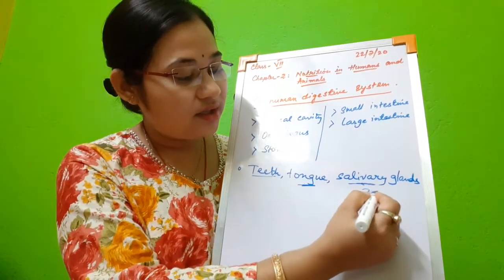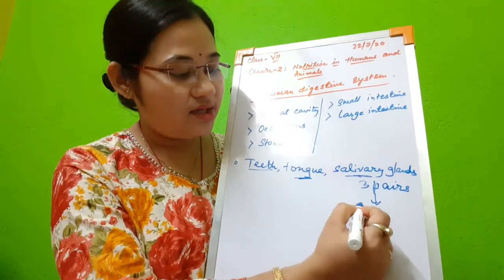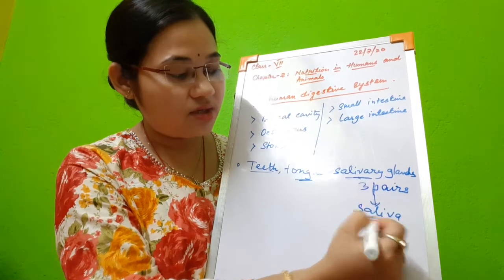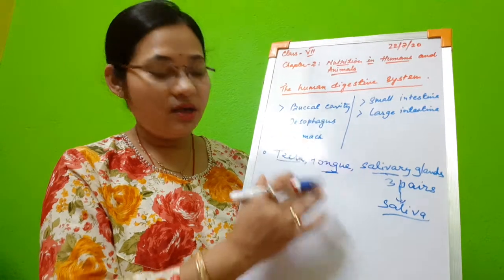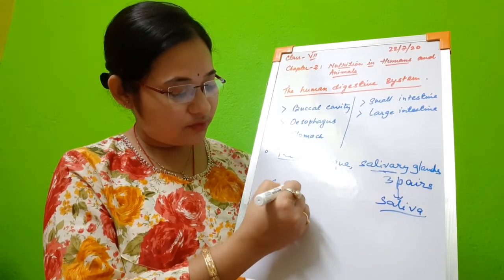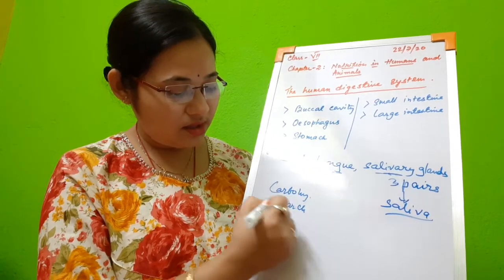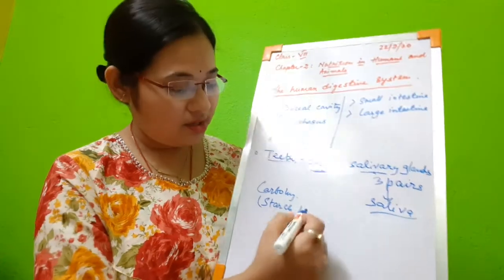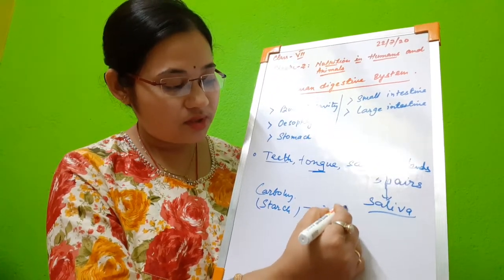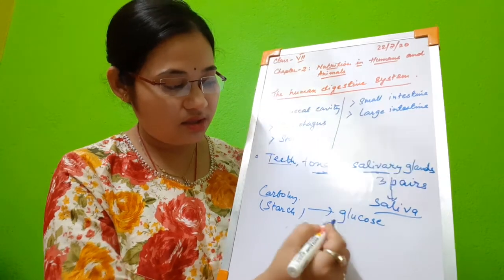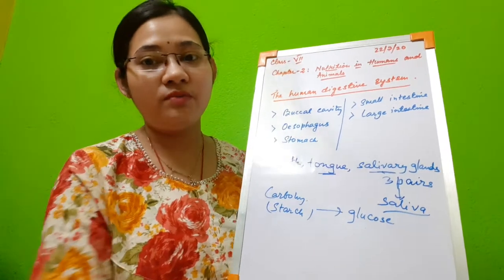The third most important part of the buccal cavity is the salivary glands. I already told you that there are 3 pairs of salivary glands, and they release a digestive enzyme in the saliva. What is the function of this saliva? Saliva converts carbohydrates, like starch, a very complex form, into simple forms, that is sugars, or we can say glucose or maltose, etc.